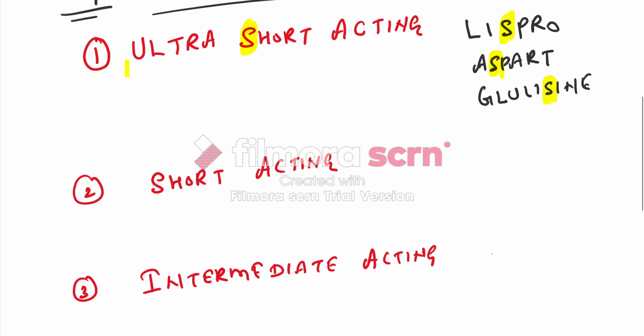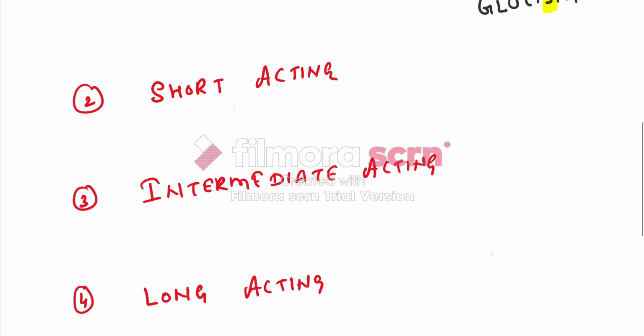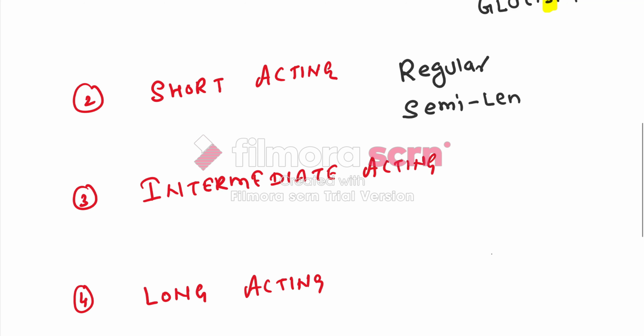Then we have short acting insulin, which includes regular insulin and semilente. Regular insulin is the only insulin that is available in intravenous form.